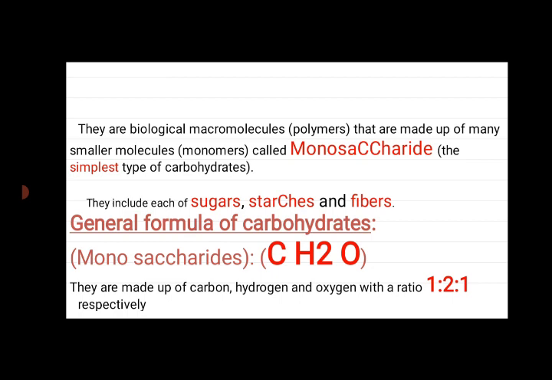Carbohydrates include sugars, starches, and fibers. General formula of carbohydrates, monosaccharides: CH2O by n. They are made up of carbon, hydrogen, and oxygen by a ratio of 1 to 2 to 1.